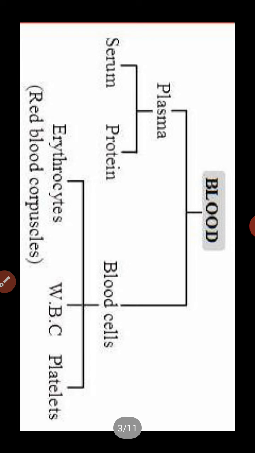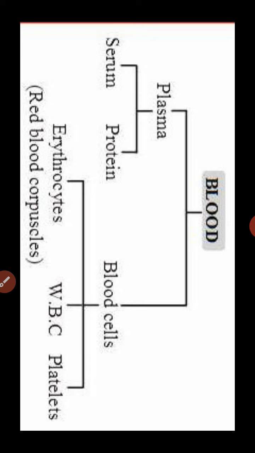Now, what are the components of blood? Basically, blood contains two parts. One is plasma, the liquid portion of the blood, which contains serum and proteins. Serum is a liquid, and there are different proteins, albumin proteins and immunoglobulin proteins, present in the plasma. Next are the blood cells. There are three types: erythrocytes, meaning RBC, red blood cells or red blood corpuscles; WBC, white blood cells; and platelets.